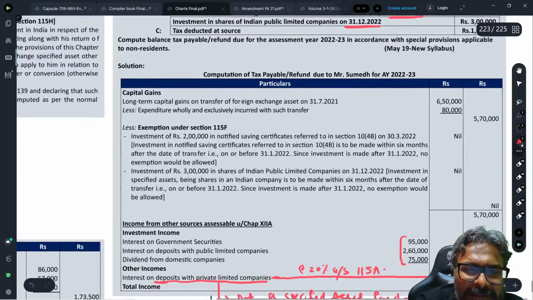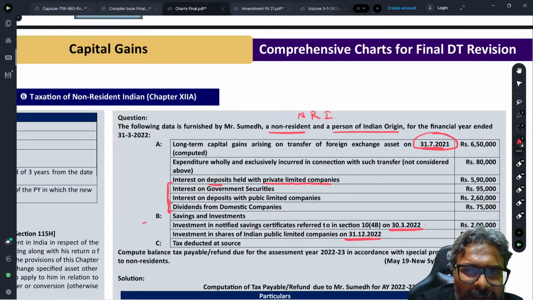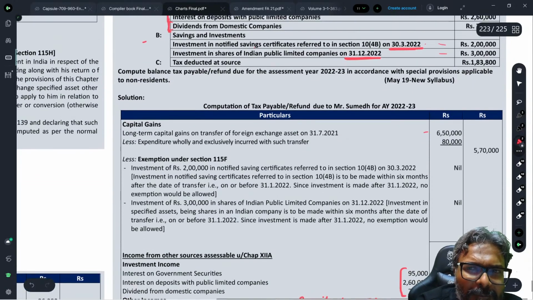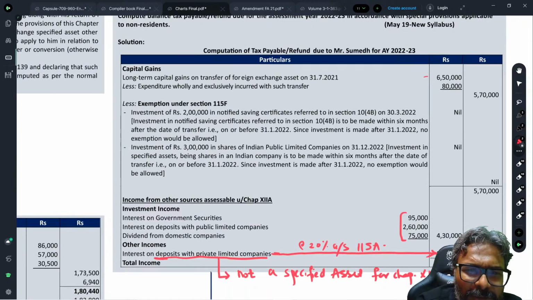And if that is the case, let's look into the solution now. So long-term capital gains, 6,50,000, which you have calculated above. Now, expenditure on transfer of 80,000 would be reduced. So 5,70,000. Will there be any exemption in respect of these two investments of 2 lakh and 3 lakhs? Answer is no. Why? Because going beyond 6 months. And therefore, the balance 5,70,000 is your LTCG.